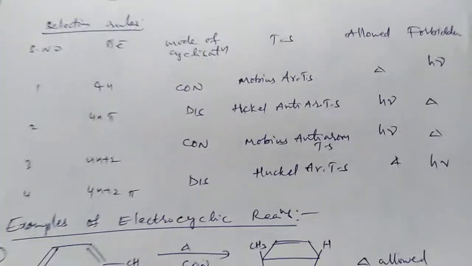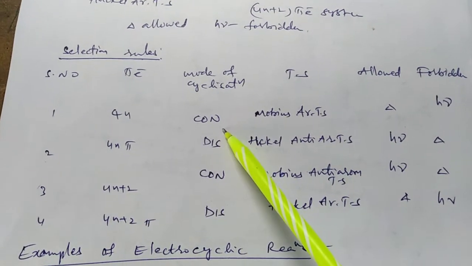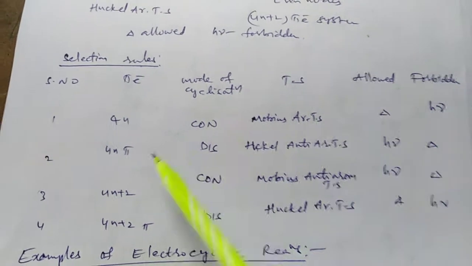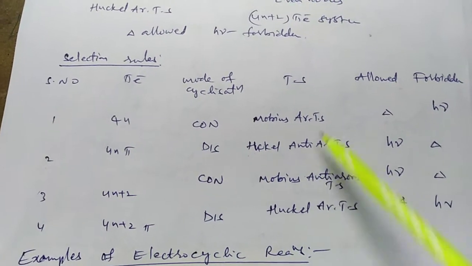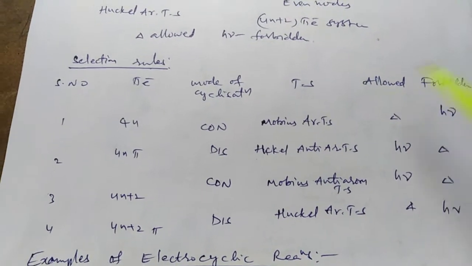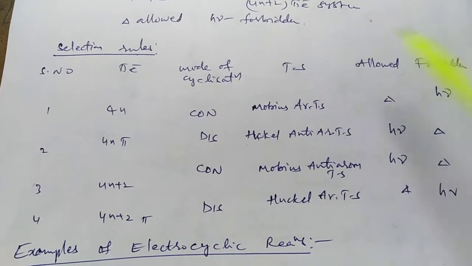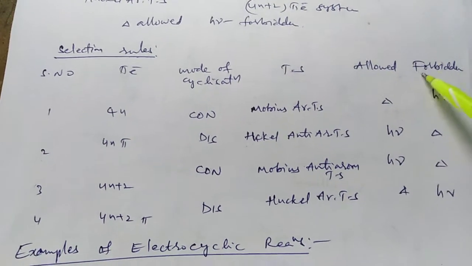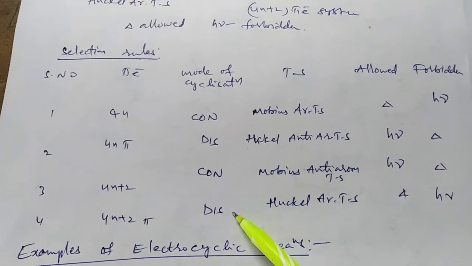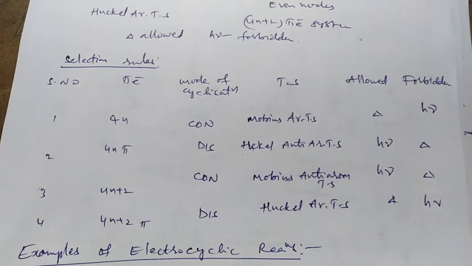photochemically forbidden. Again, I am writing this table. For the 4n system, conrotation, Mobius aromatic transition state, thermally allowed, photochemically forbidden. If it is a 4n system for the disrotatory mode of rotation, Huckel anti-aromatic transition state, photochemically allowed, thermally forbidden. But for the 4n plus 2 system, conrotation is a Mobius anti-aromatic transition state, photochemically allowed, thermally forbidden. And also for the 4n plus 2 system in the disrotatory mode of rotation, the compound is in a Huckel aromatic transition state, thermally allowed and photochemically forbidden.